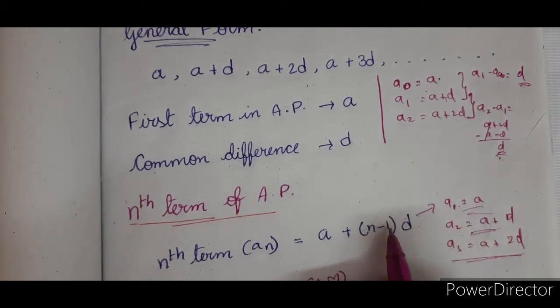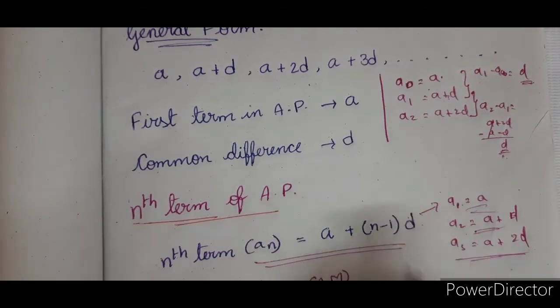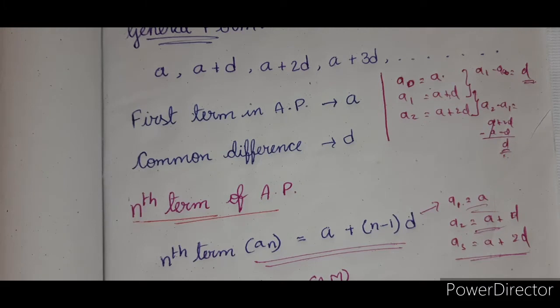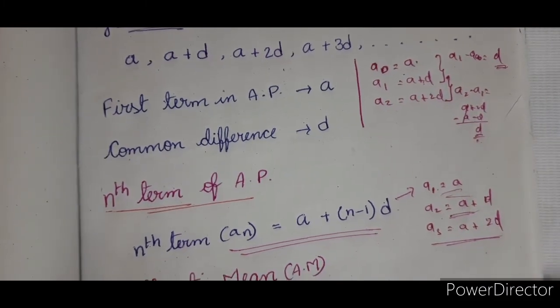So the nth term has n minus 1 into D. So it is a very, very important formula. An is equal to A plus n minus 1 into D. Children, don't miss this one. Don't stop solving this one.